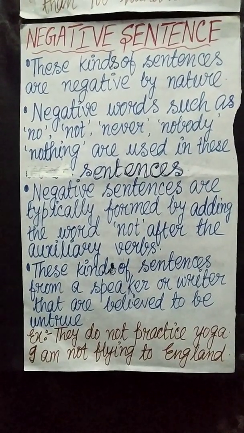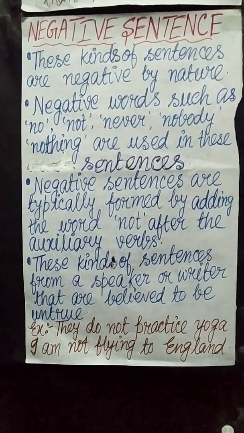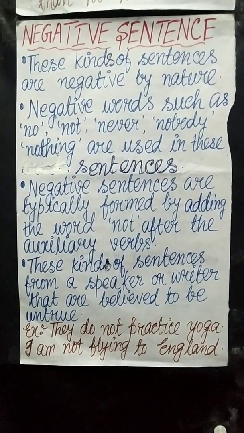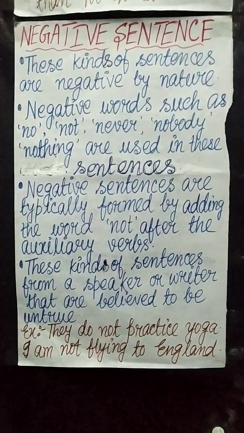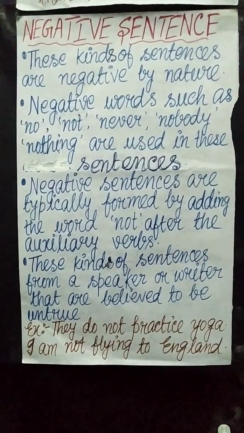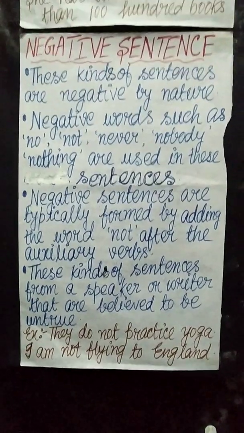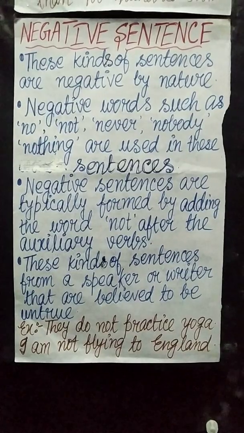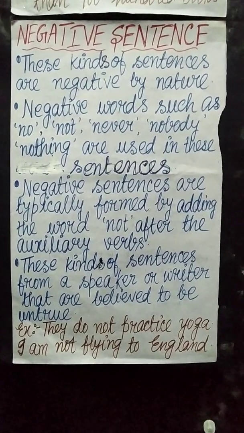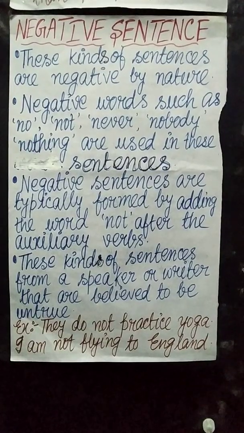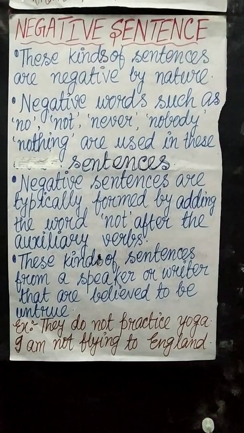So the point is that negative sentences are typically formed by adding the word not after the auxiliary verbs. Next, these kinds of sentences come from a speaker or writer that are believed to be untrue. So we can say that in this kind of sentence, it is from a writer or a speaker, we believe that it is untrue. For example, they do not practice yoga, or I am not flying to England.